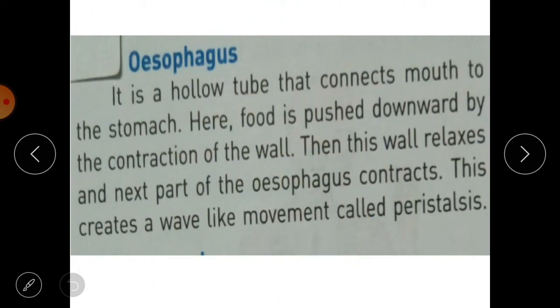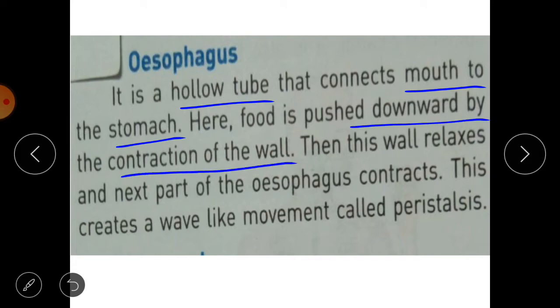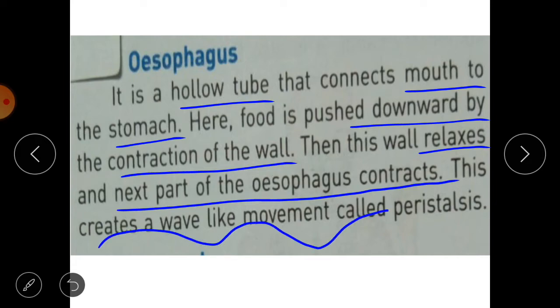Then next organ is esophagus. Esophagus, it is a hollow tube. Hollow tube means it is just like a pipe, something can move within it. Okay, and it connects mouth to the stomach. Here food is pushed downward by the contraction of the wall, and then this wall relaxes and next part of the esophagus contracts. So this creates a wave like movement like this, and this movement is known as peristalsis, and the food is pushed like this.